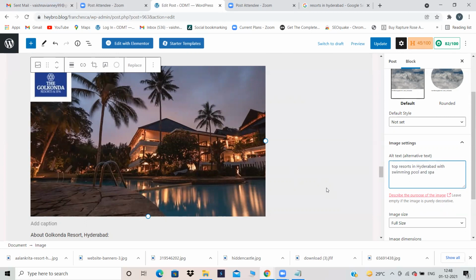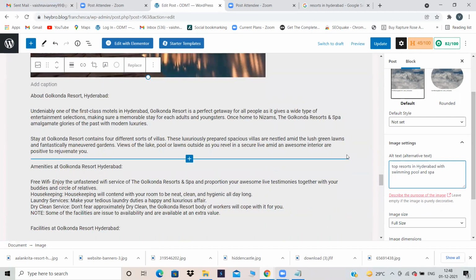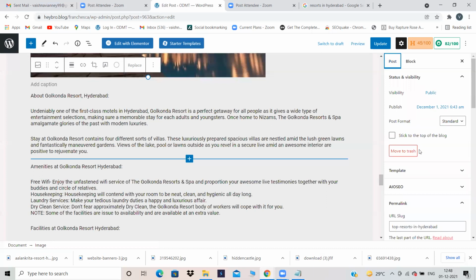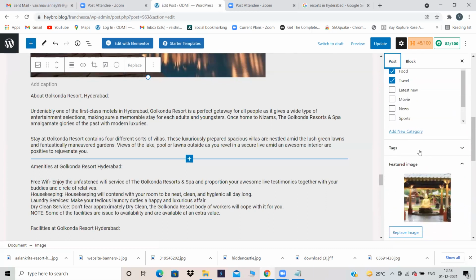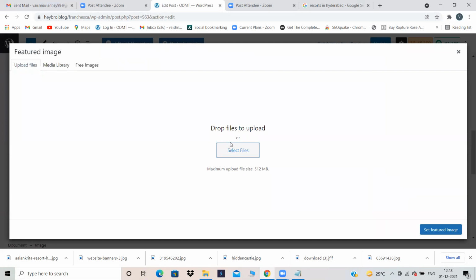Okay, that's it. We have given image alt for all our images, but we have not given our image alt for our featured image. For featured image also you need to give an image alt. So again, click on featured image. For now, I'm just replacing the image. Select files.